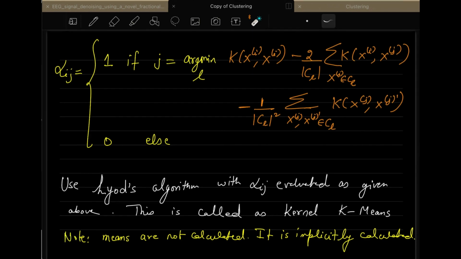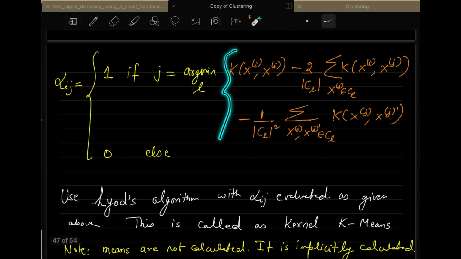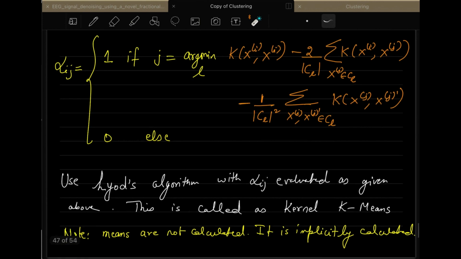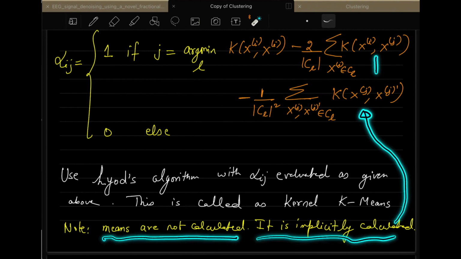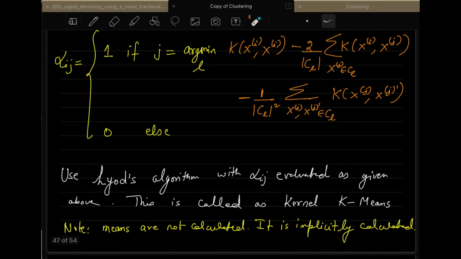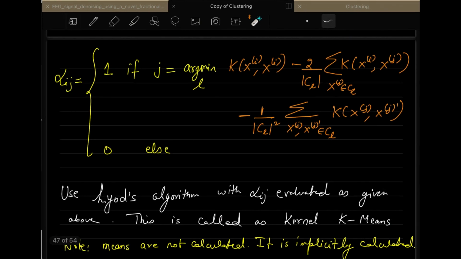Note that it's a Lloyd algorithm where alpha ij is calculated by this. Your means are not calculated. They are implicitly calculated in these kernels. So this is basically the concept of kernel k-means that I have finished.